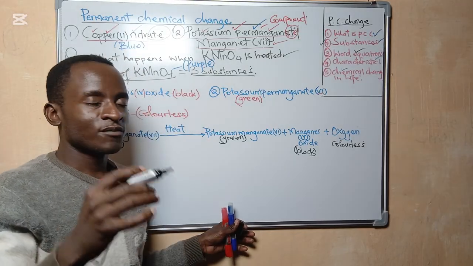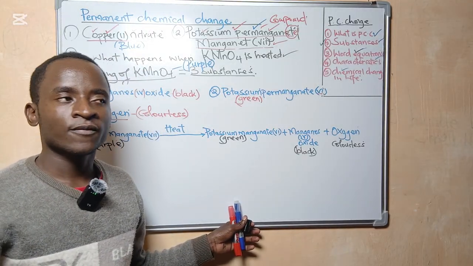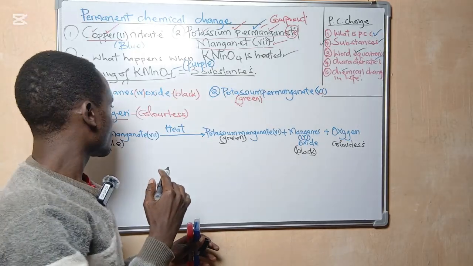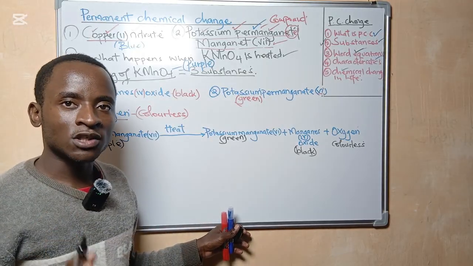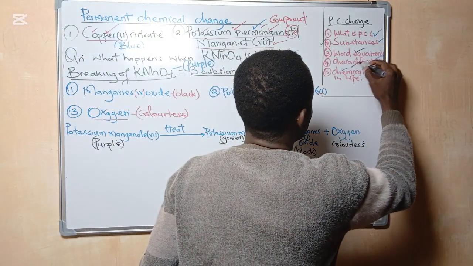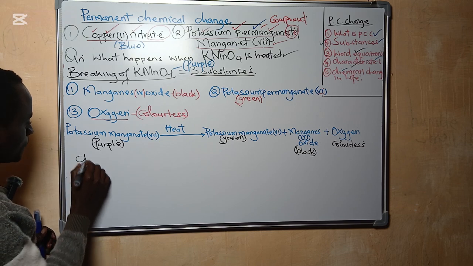We have been able to write the word equation for copper 2 nitrate, also the word equation for potassium manganate 7 or potassium permanganate. Now I want us to look at the characteristics of permanent chemical change.